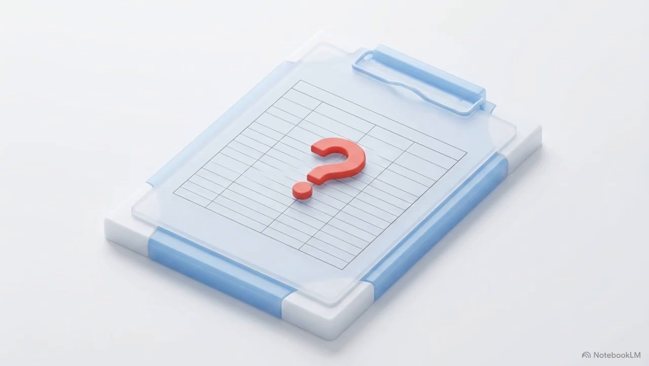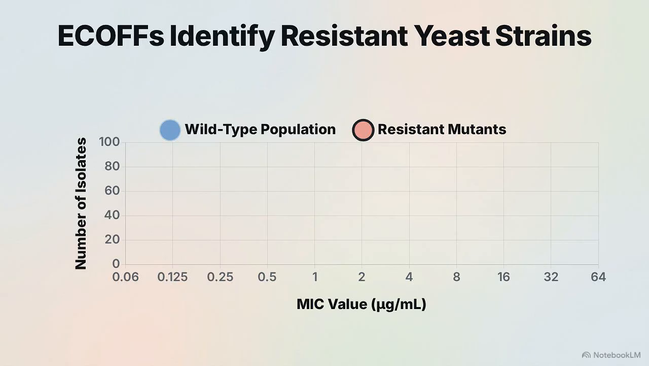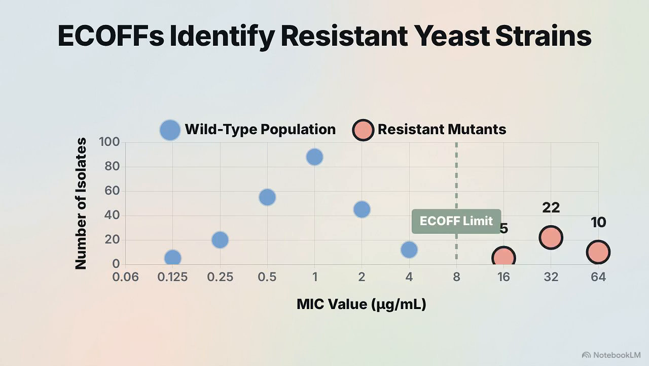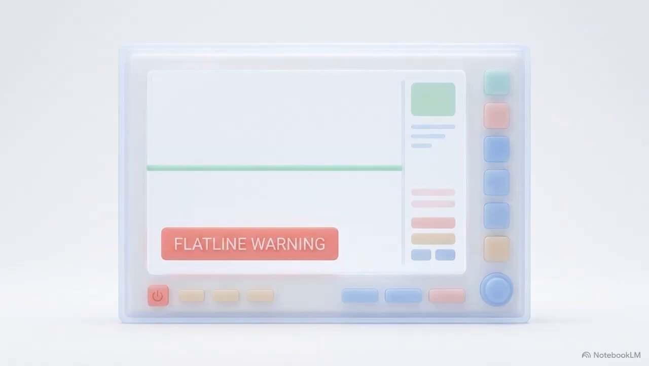Because these species are rare, there are no official clinical breakpoints to help doctors categorize a strain as susceptible or resistant. This scatter plot shows the distribution of minimum inhibitory concentration values for a rare yeast population. Without official breakpoints, labs use epidemiological cutoff values, or ECOFs, to separate normal wild-type populations from resistant mutants. This resistance landscape forces specialists to move away from standard empirical therapies. Using fluconazole or caspofungin against these organisms often results in clinical failure.